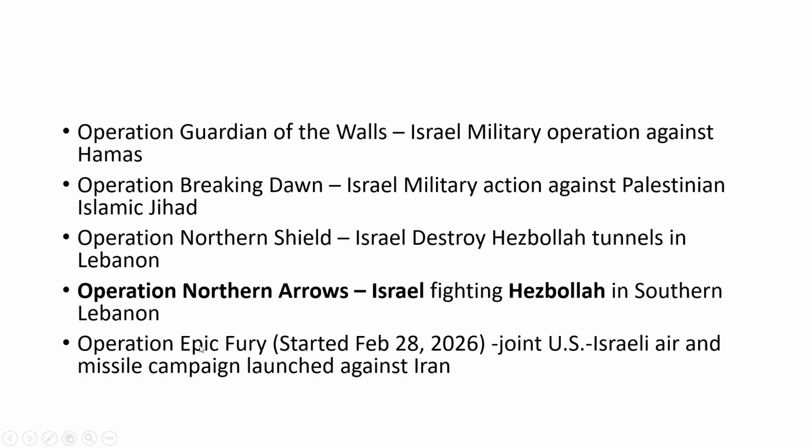And then the current conflict is known as Operation Epic Fury. So we are in the Epic Fury times, it seems. This is a conflict between the US and Israeli alliance against Iran. So it's between the US and Israel on one side and Iran on the other side. The operation is known as Operation Epic Fury and it's happening now. It's going on.